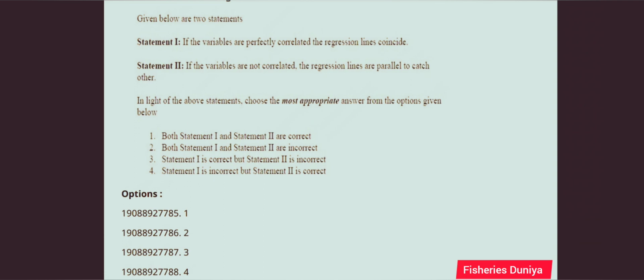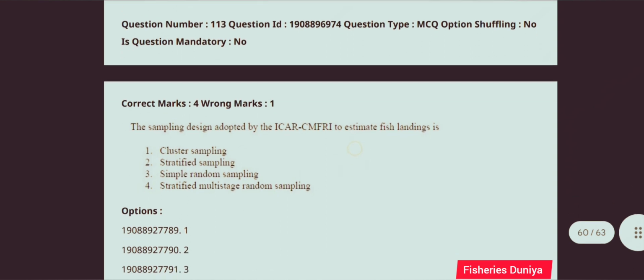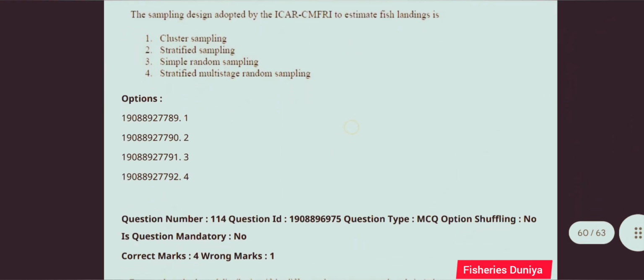Given below are two statements. Statement first: if the variables are perfectly correlated, the regression lines coincide. Statement second: if the variables are not correlated, the regression lines are parallel to each other. So the correct answer is option number 3. Statement first is correct, but statement second is incorrect. Next question. The sampling design adopted by ICAR for fry to estimate the fish landing is. So the correct answer is option number 4, stratified multi-stage random sampling.